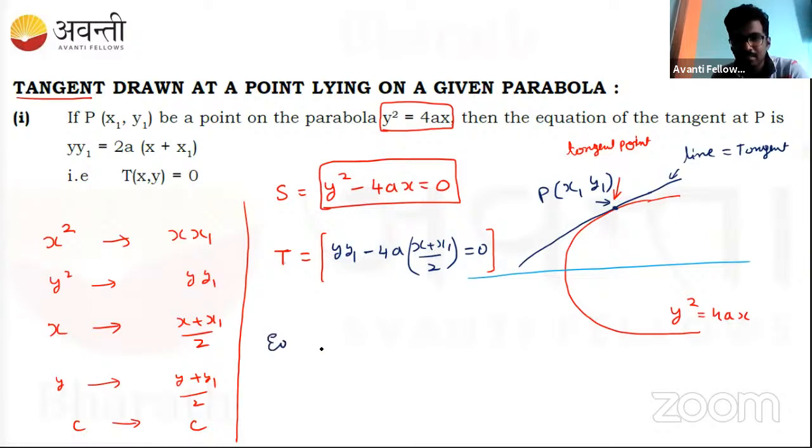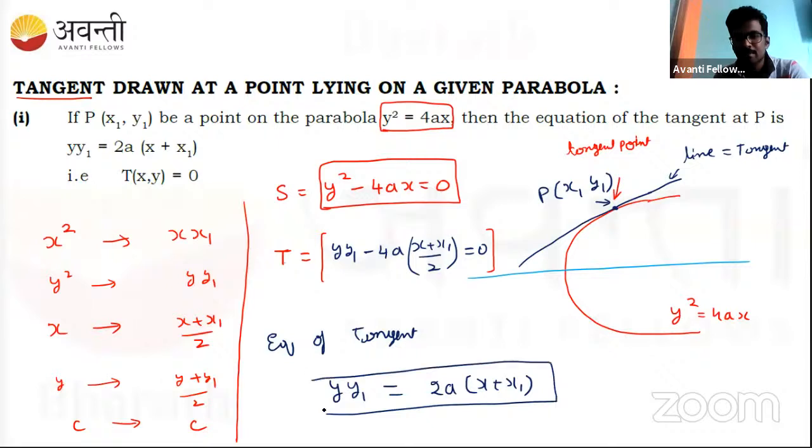Hence the equation of the tangent, when the point at which the tangent occurs, x1 comma y1, is given, we directly write y y1 minus 4a, which can be simplified as 2a times x plus x1, equal to 0. So this becomes the equation of a tangent, as given here. Did you understand the method?